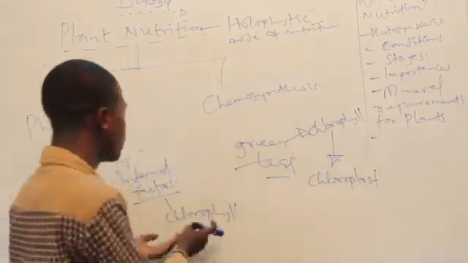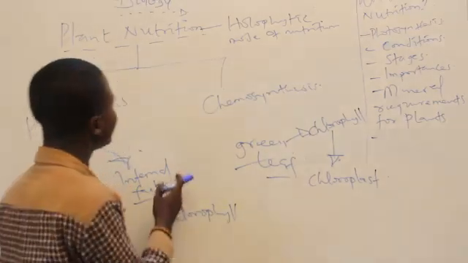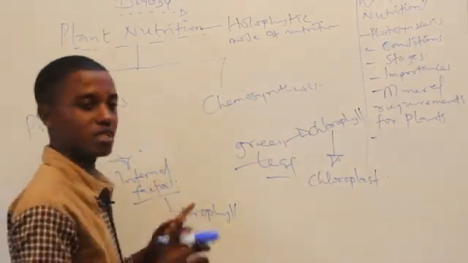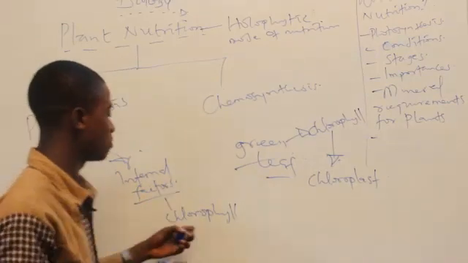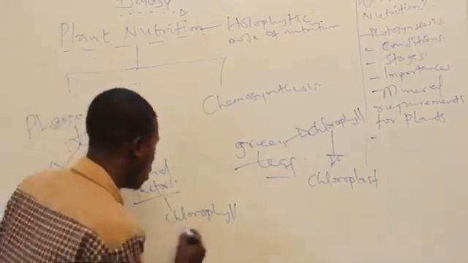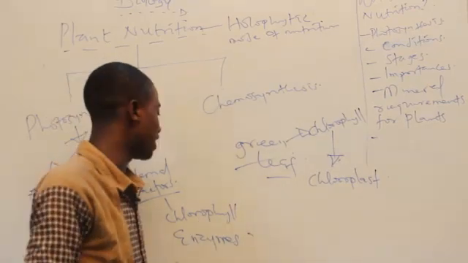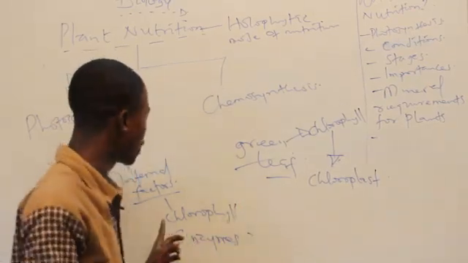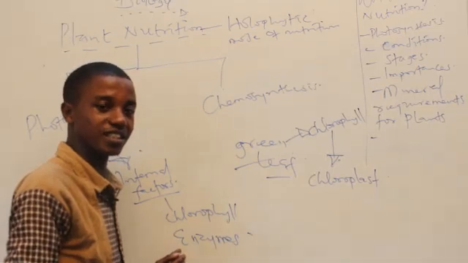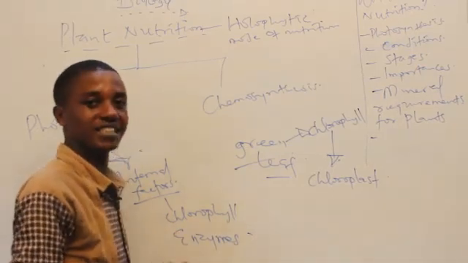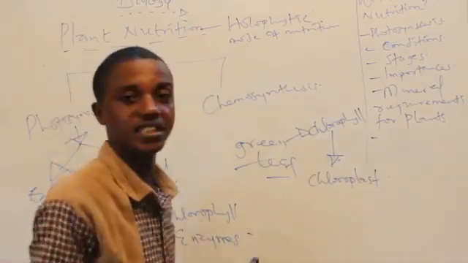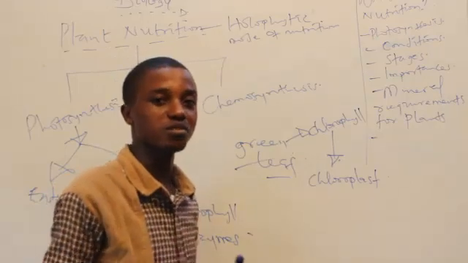So basically we have chlorophyll, which is the internal factor that is responsible for photosynthesis. And as well, aside chlorophyll, we also have what we call enzymes. So the two internal factors that are responsible for photosynthesis are chlorophyll and enzymes. They are what? Chlorophyll and enzyme. So really let us look at the external factors that are responsible for photosynthesis.